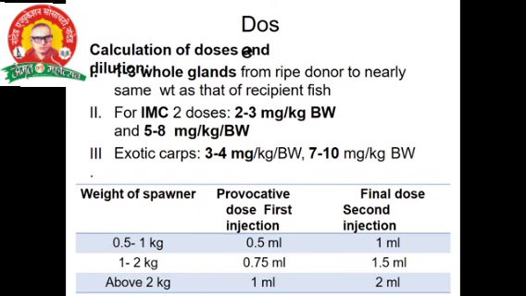If the female weighs 6 or 7 kg, the dose is multiplied accordingly, 7 times 2 is 14, or 3 times 2, and so on. After an interval of 6 hours, the female is given the second higher dose, 5.5 mg per kg. At the same time as the female's second dose, the male is given its first, low dose, 2 to 3 mg per kg body weight. This is the procedure for the dosage.